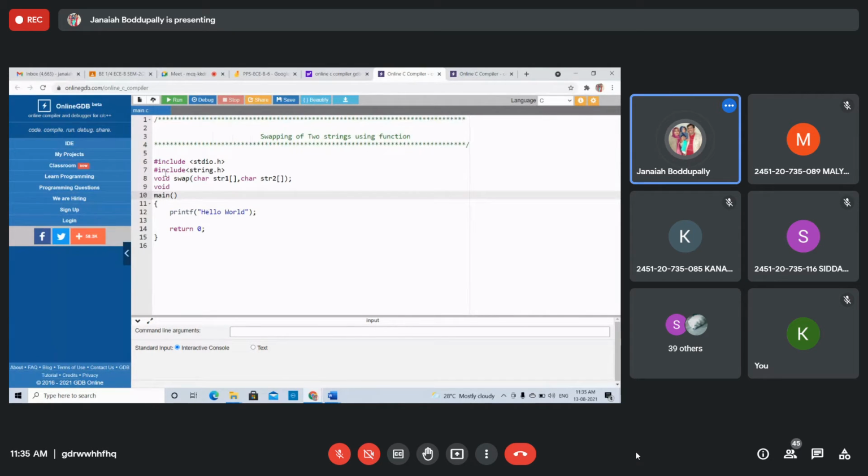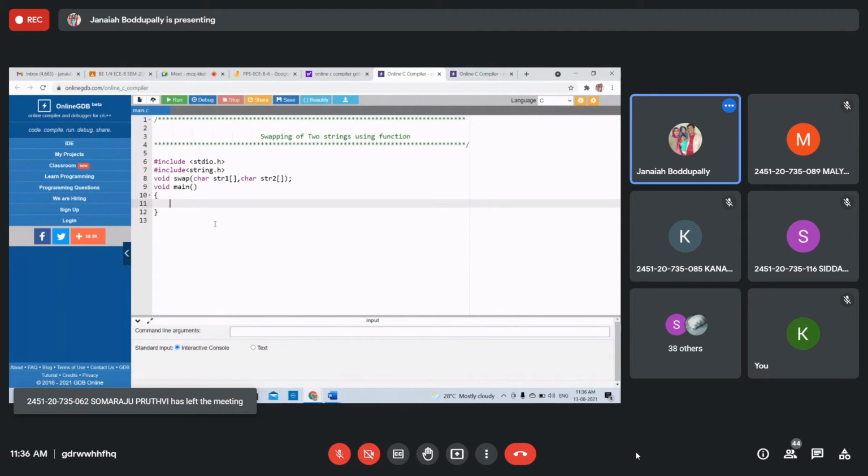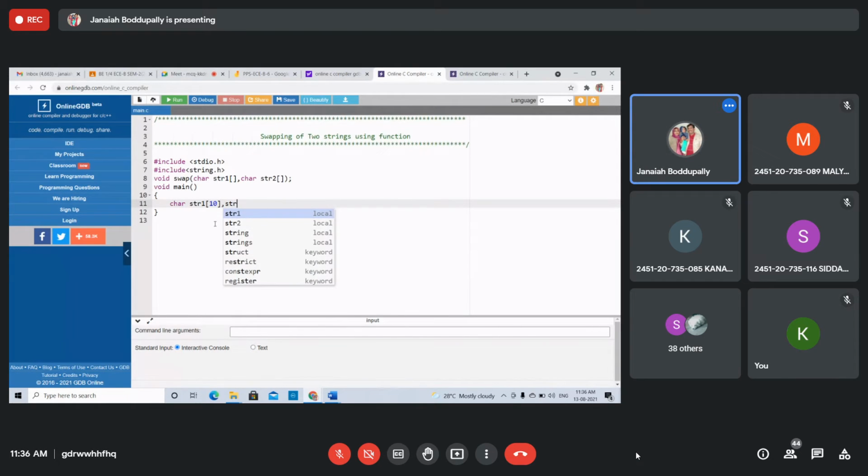String1, string2, right? Declare two strings. Yes, char string1 of 10, string2 of 10. Two character strings are being taken, right?